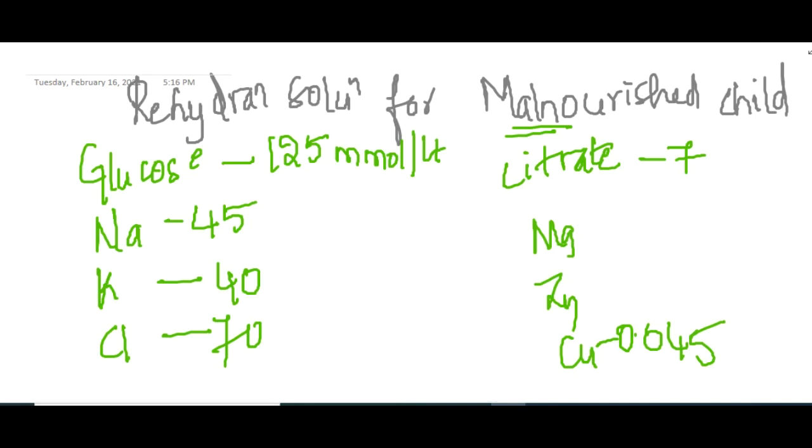So this is the rehydration solution for malnourished child. This is known by the shortcut ReSoMal.